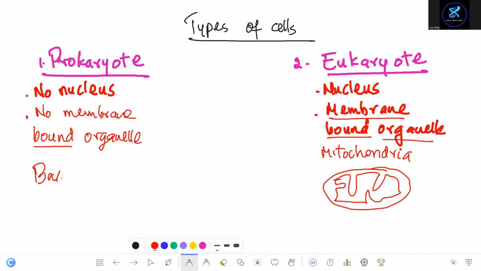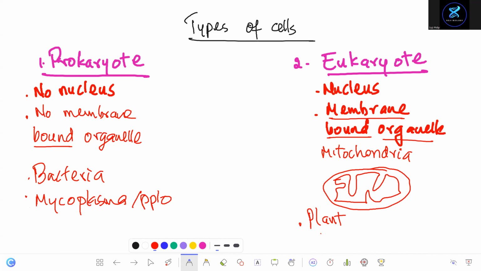What's the example for prokaryote? Bacteria is one example. Mycoplasma, the one we studied now, or they also call this PPLO. These are examples of prokaryote. And what are the examples of eukaryotes? Plant cell, animal cell, and fungi. Fungi is like plant cell, but slightly different. So every living thing is eukaryote. Remember, virus is not a cell.